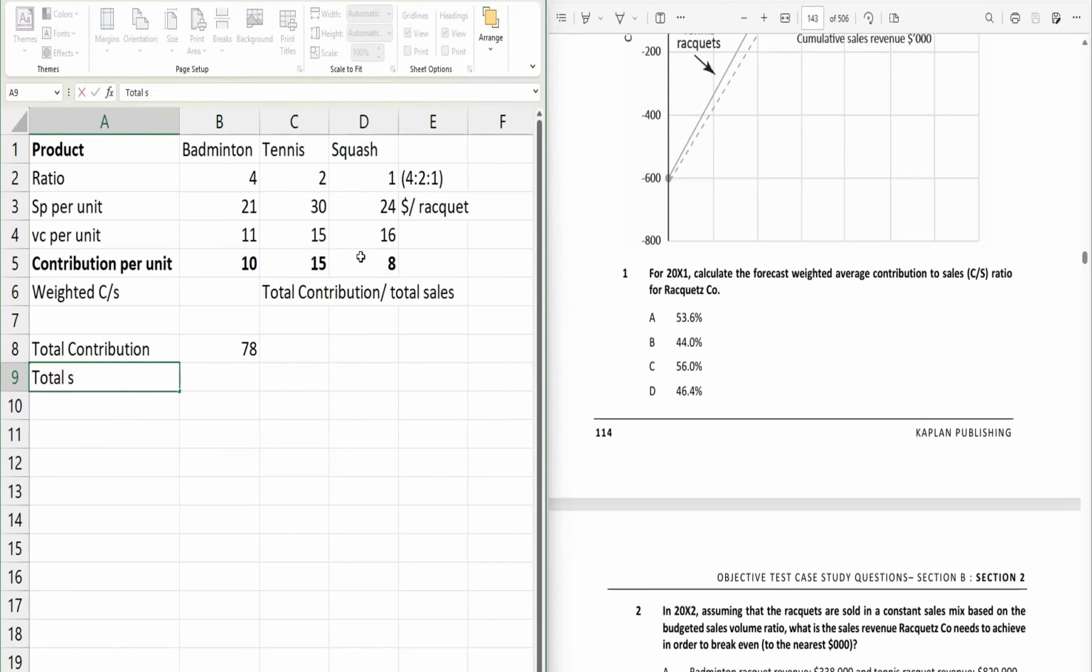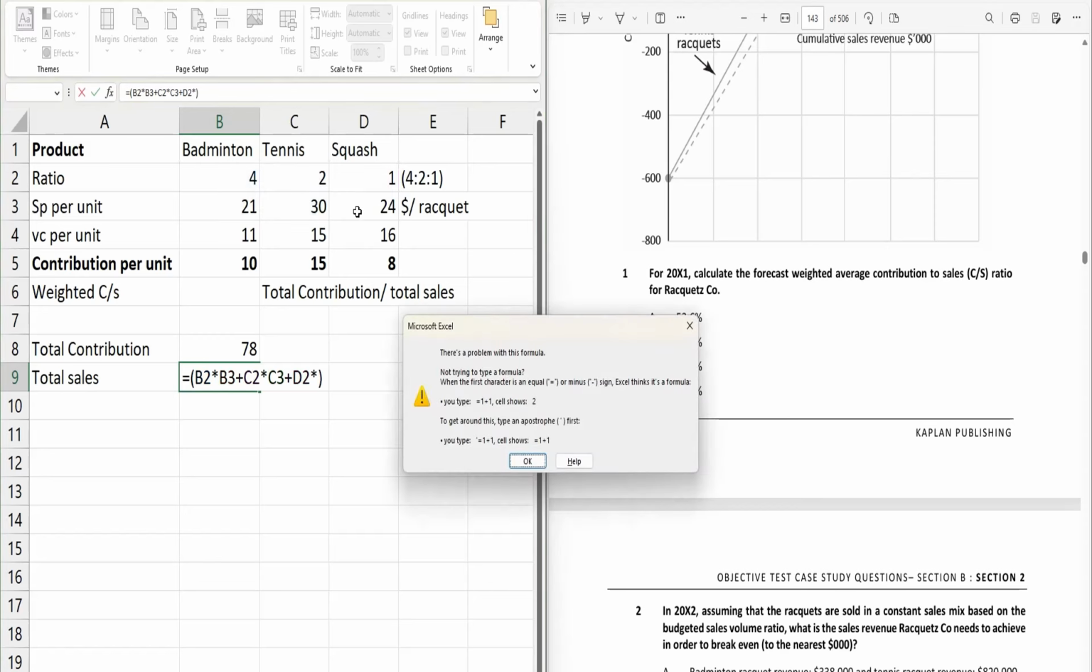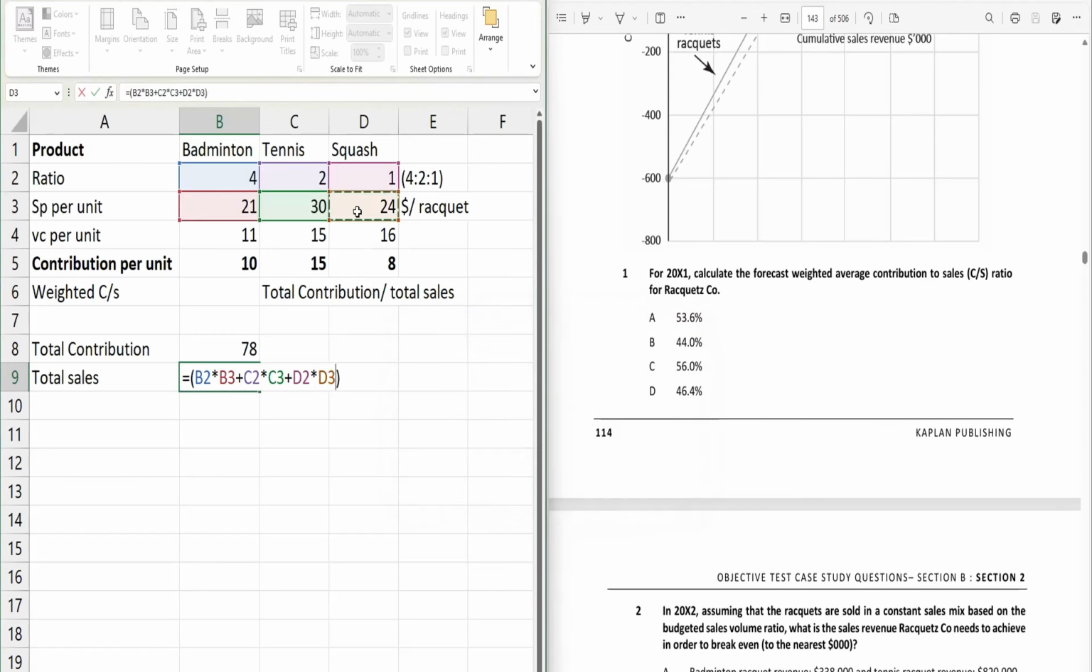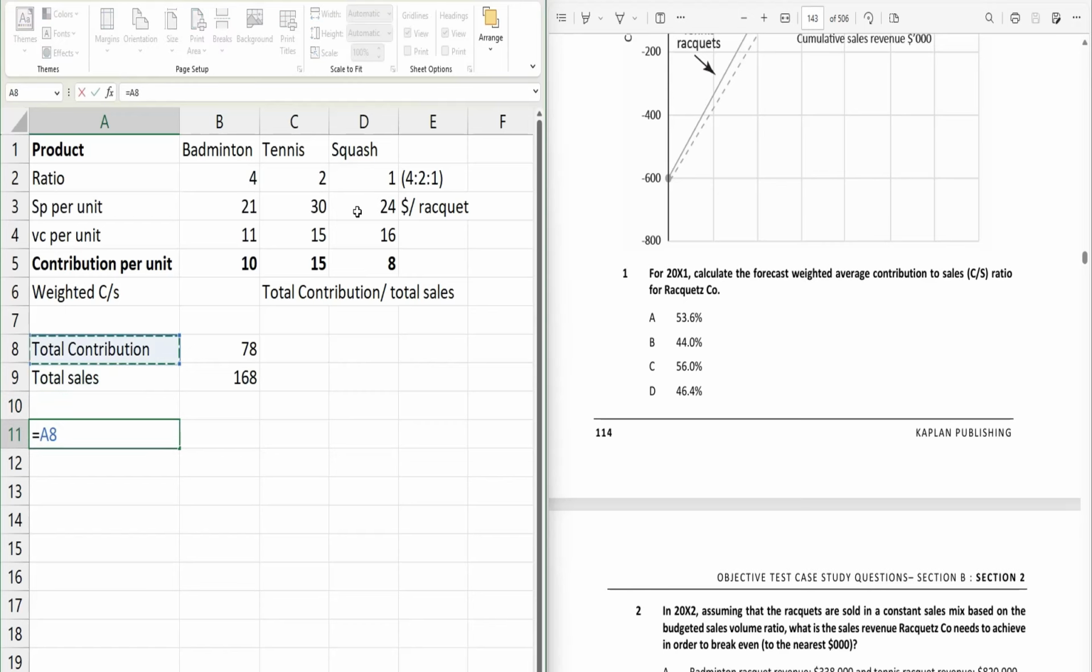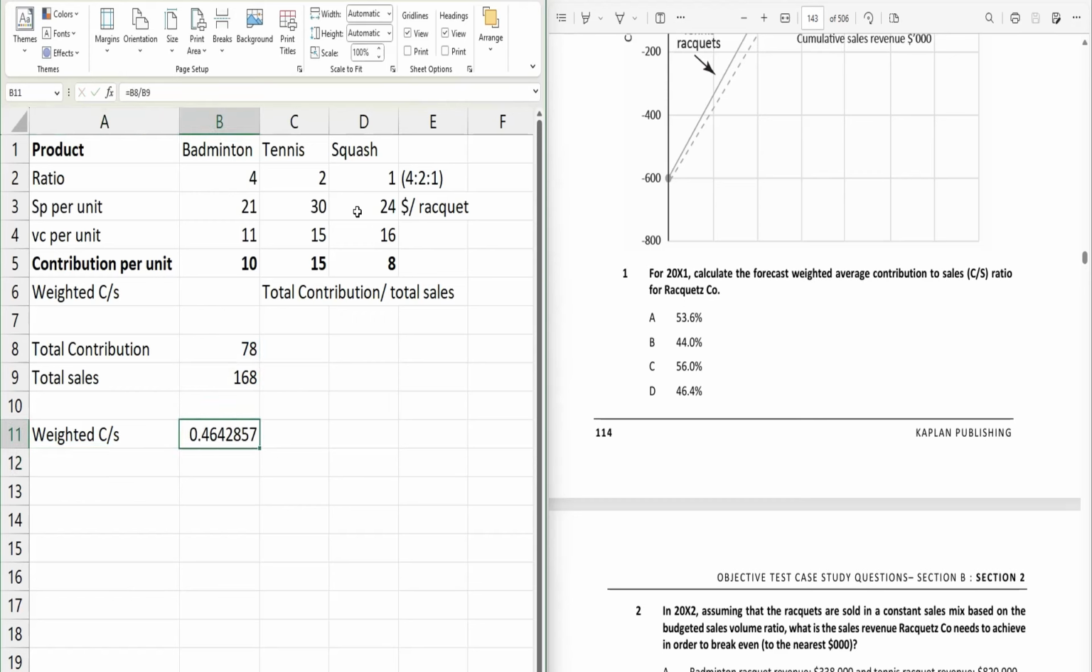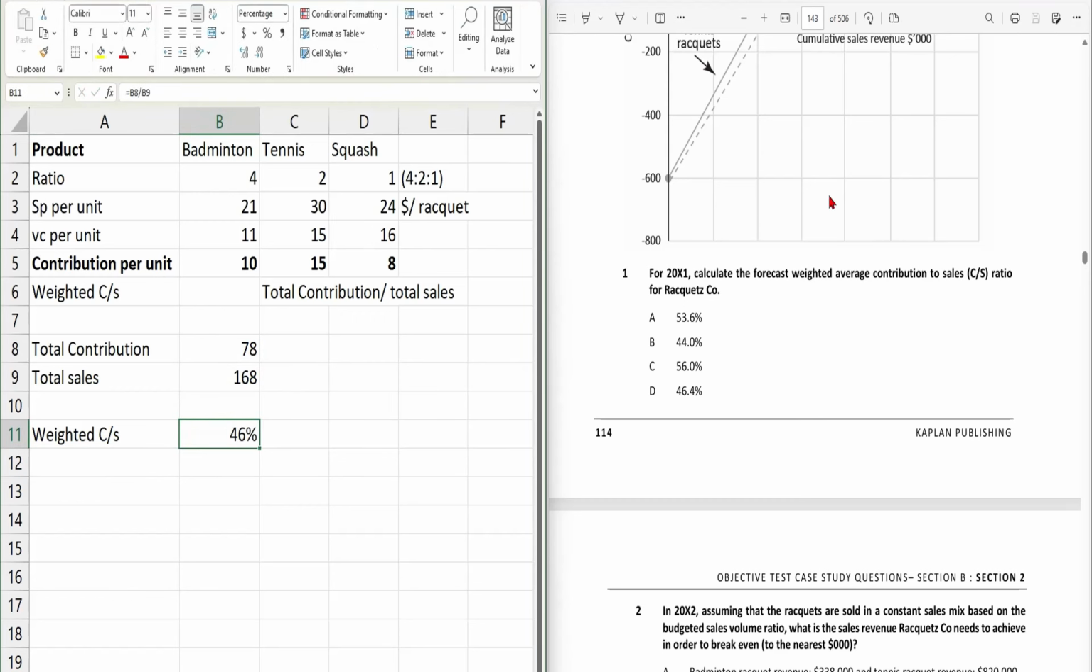Now total sales. For sales we will adopt the same approach. We will take the ratio and multiply it with the selling price per unit, and similarly for the tennis we will take the selling price per unit and multiply it with the respective ratio. So these are the total sales. That's it. So we got our weighted contribution to sales ratio by dividing these two, and we get 46%, which is D. I hope this is clear, and this is for question number 1.